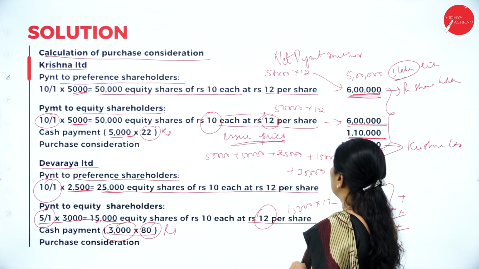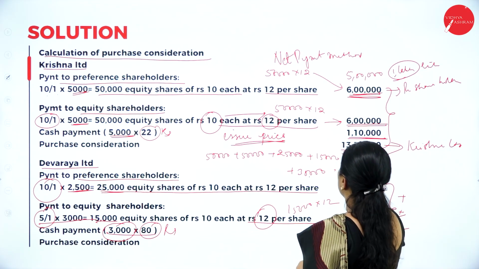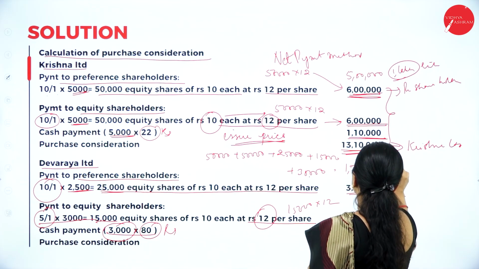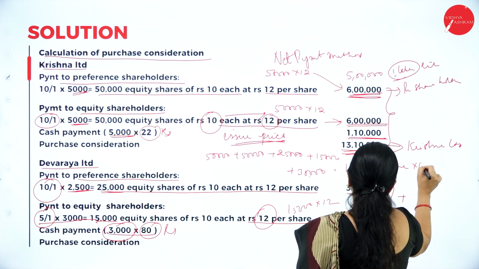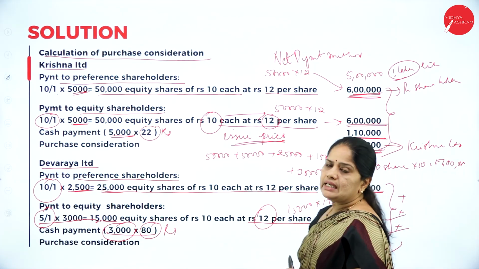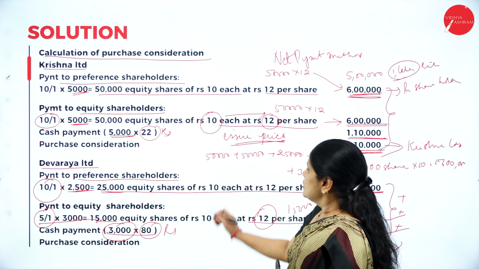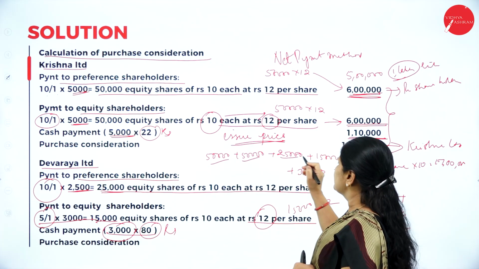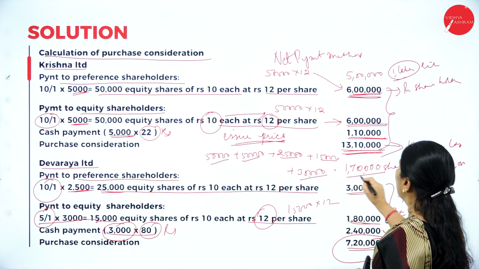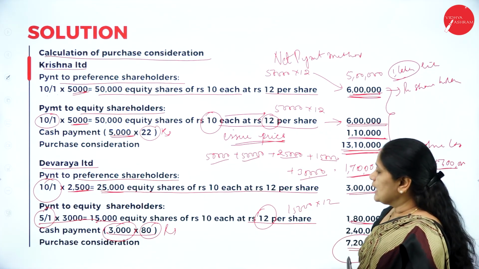When you add all this, we get 1,70,000 shares into 10. That will come up to 17 lakhs. So 17 lakhs is the share capital of Krishnadevaraya Limited.